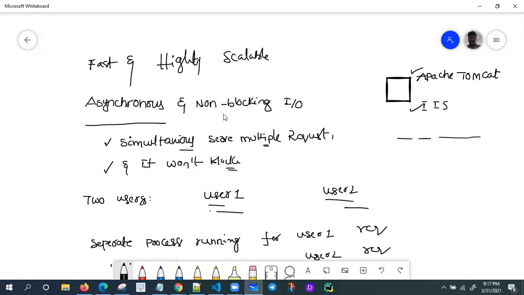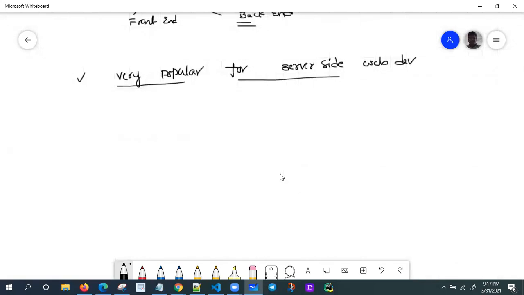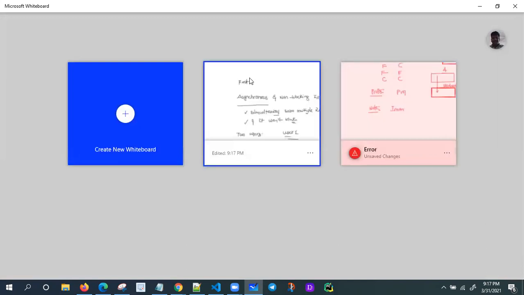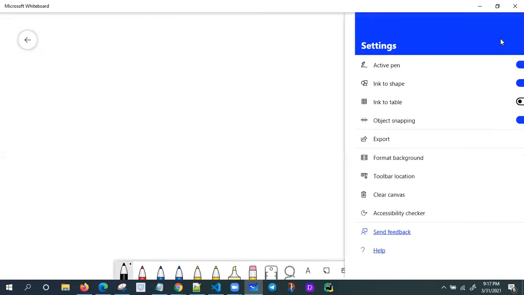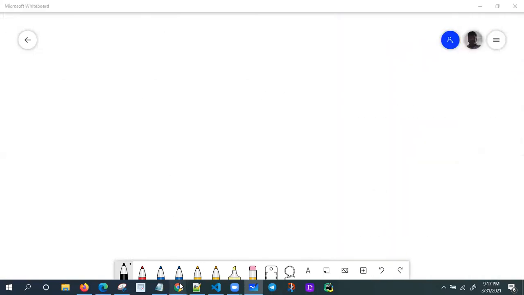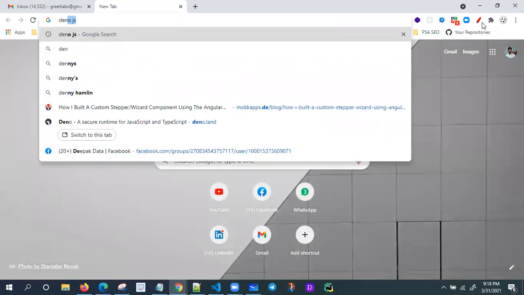Now, the same Google team, I think, came out with one more similar thing, that is Deno.js. I'll open the Deno.js website and read that too, so we'll get an idea. It's the same kind of thing as Node, a runtime environment. If you open Node, Deno.js is the same.